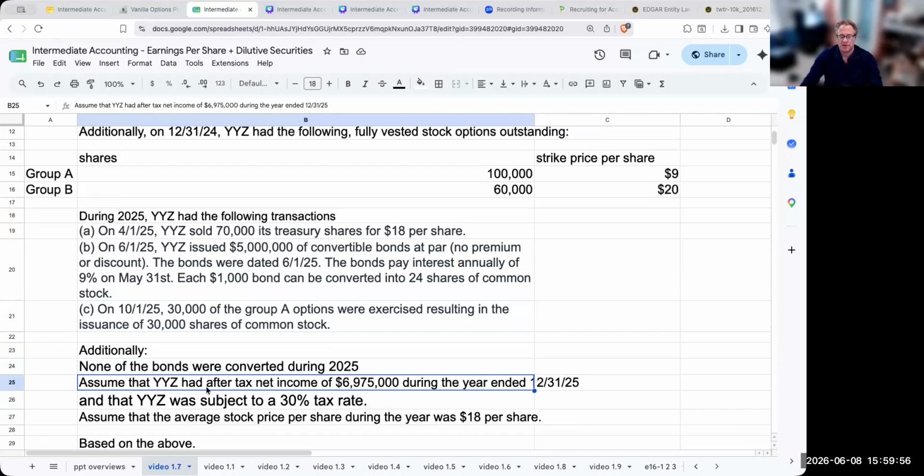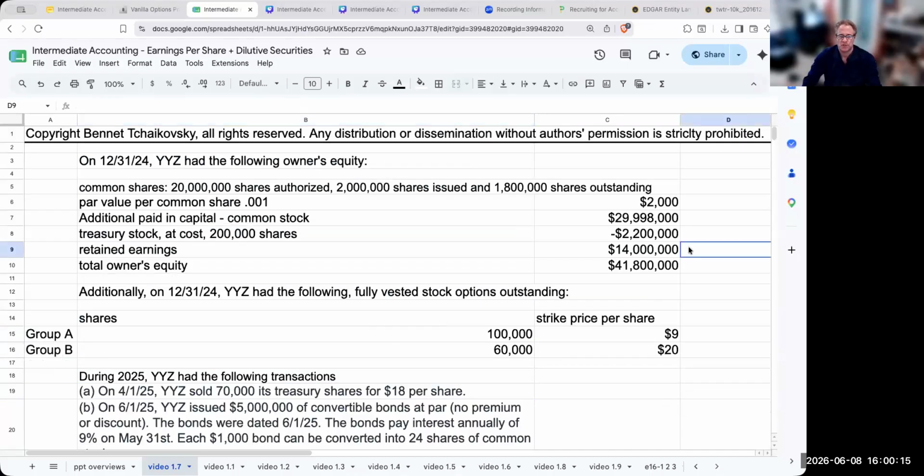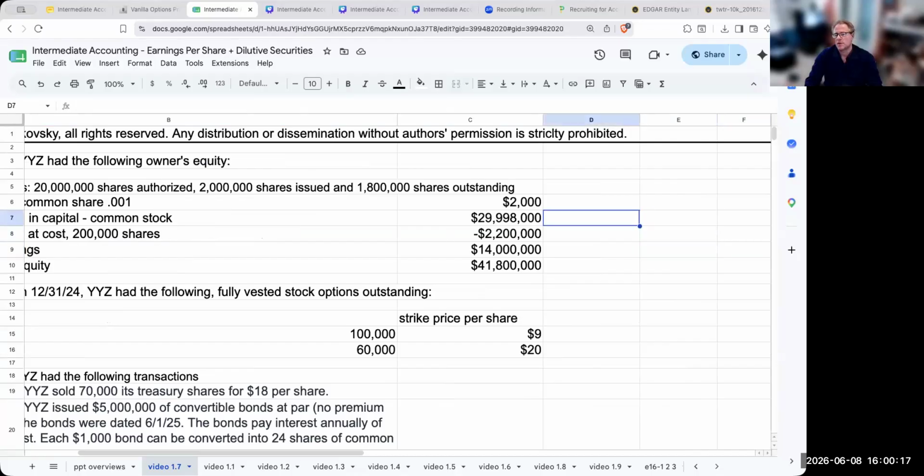We had after-tax net income, and then we were subject to a 30% tax rate. And assume that the average stock price per share was $18 per share. Based on the above, compute basic earnings per share, which we always want to do anyways, and then determine diluted earnings per share. So here's what we're going to go ahead and do.